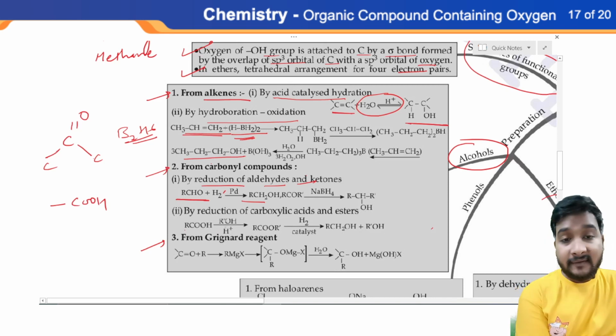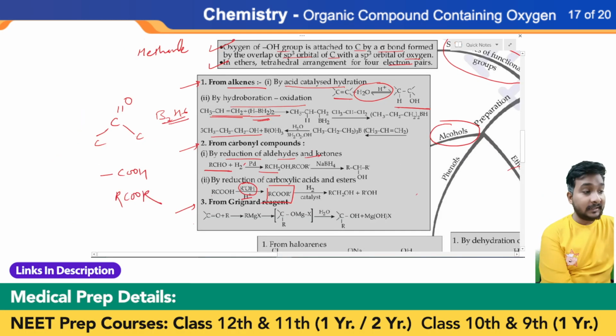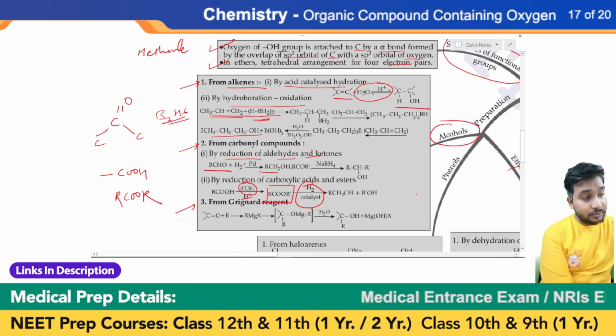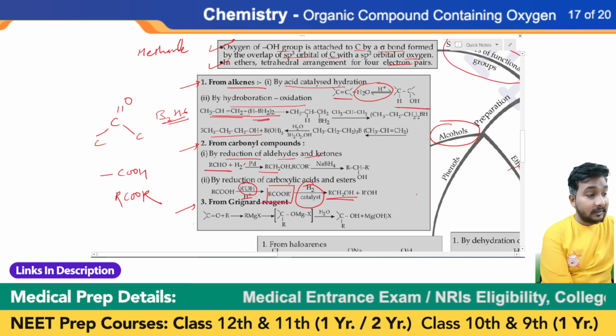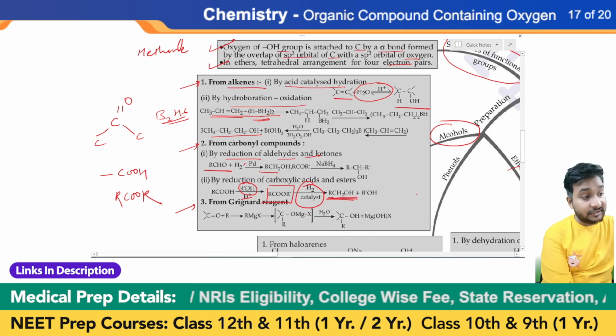So, if we have carboxylic acid, then we have to react this carboxylic acid with alcohol itself, in the presence of acid, then we can obtain ester. RCOOR is the formula of ester. So we can obtain the ester, and after reduction with H2 gas and catalyst, we can obtain a primary, different alcohol with additional carbon.